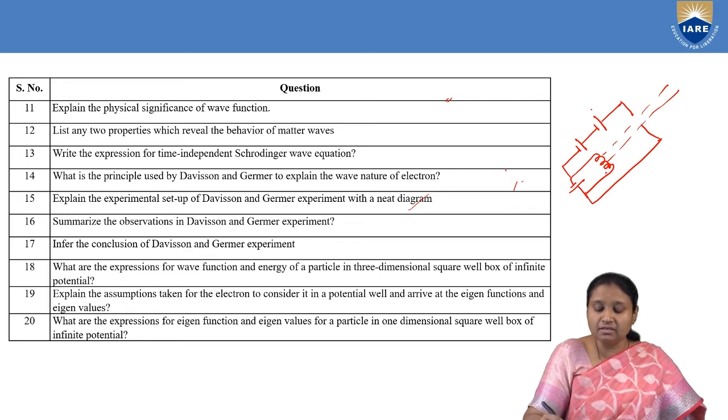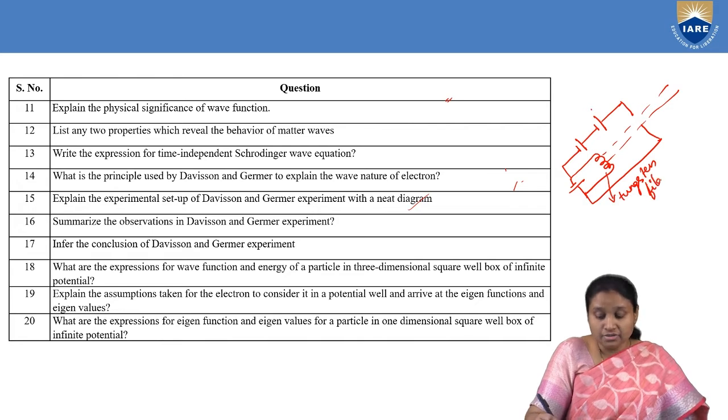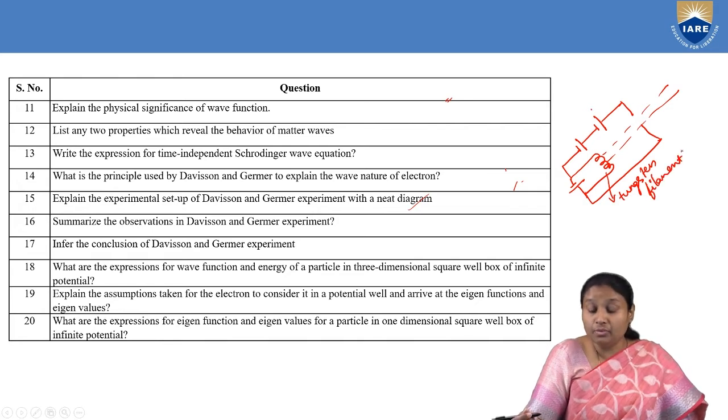Inside this electron gun, there is a tungsten filament. This tungsten filament is heated to dull red so that electrons are emitted by thermionic emission. Then these electrons coming from this element are accelerated by applying a potential.